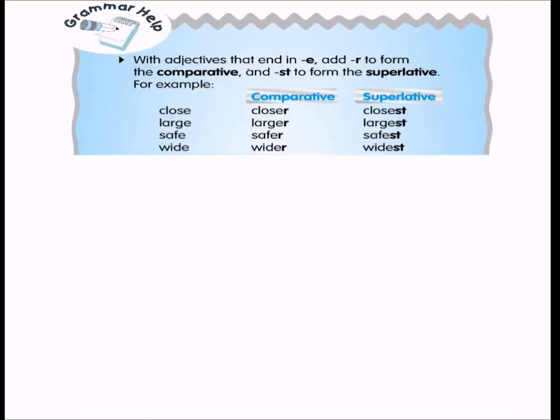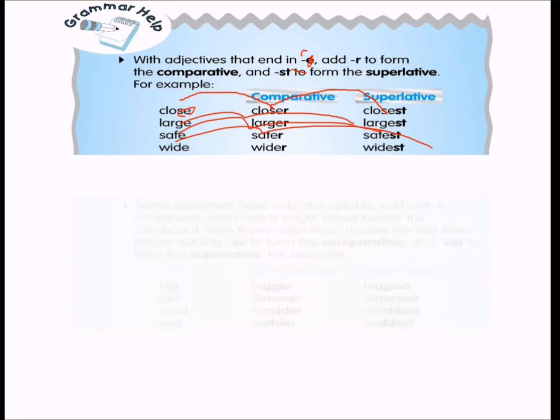With adjectives that end with e, we add -r to form the comparative and -st to form the superlative. For example, close, closer, closest. Large, larger, largest. Safe, safer, safest. Wide, wider, widest. Because these words have e at the end, we add -r to the comparative and -st to the superlative.